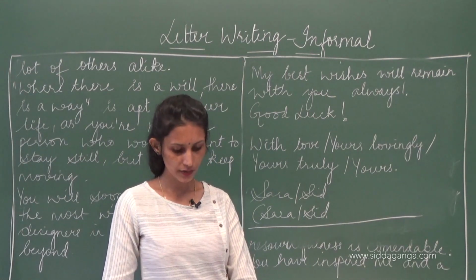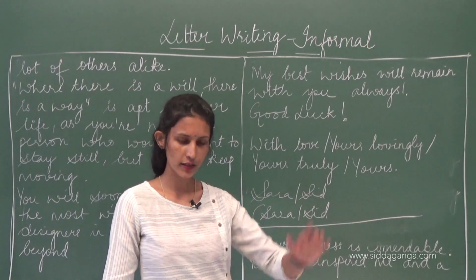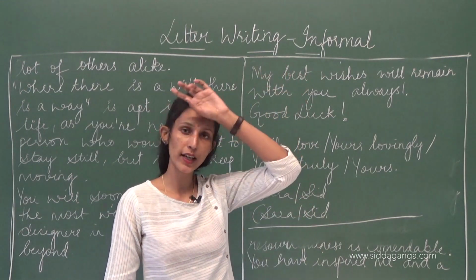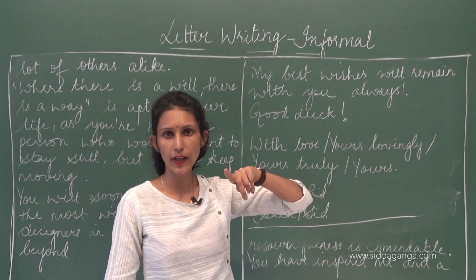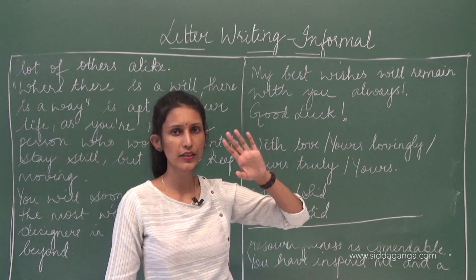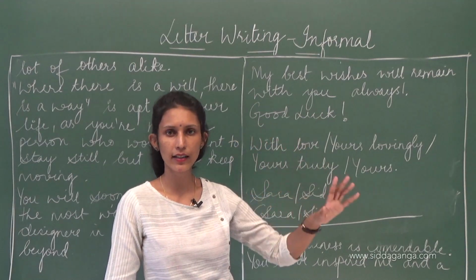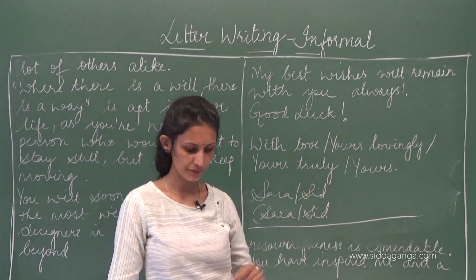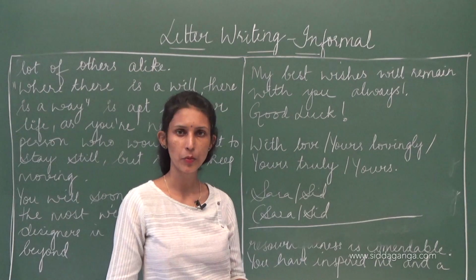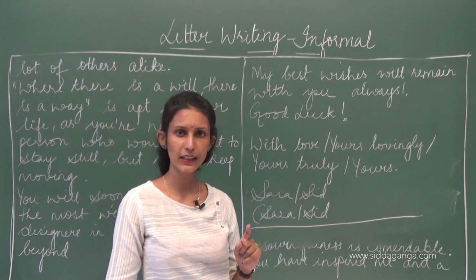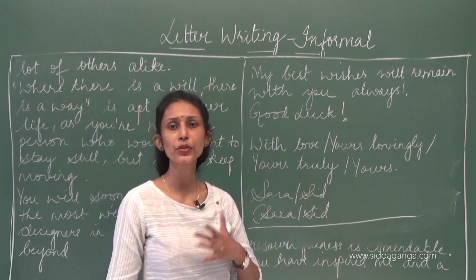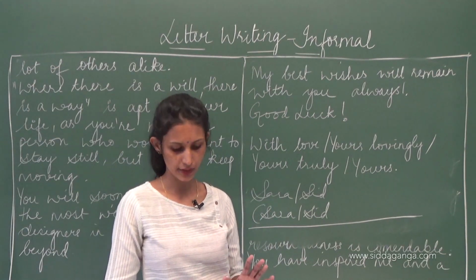So this was how we had to write the informal letter. Your address, so don't miss on that. I missed a name there, add the names, then write the address, then the date, then the salutation: dear Alex, dear friend, dear whatever it is. Or you can just take the name also. Then the body, you must split it into 2 paragraphs, 3 paragraphs, depending on what you have to convey to the person.